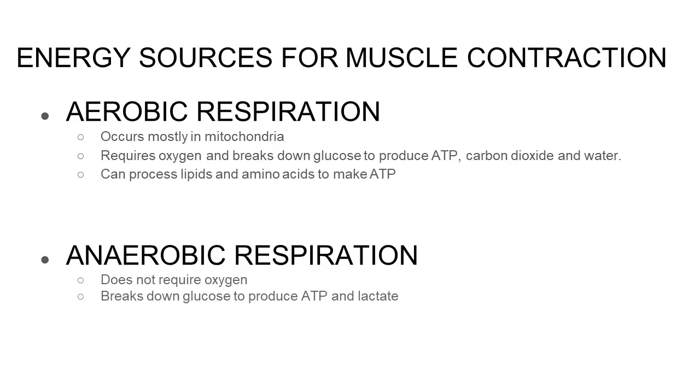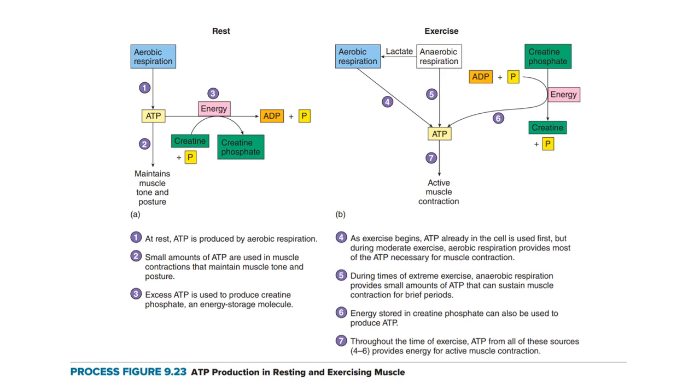Aerobic respiration occurs mostly in the mitochondria. Again, it requires oxygen and breaks down glucose to produce ATP, carbon dioxide, and water. In aerobic respiration, this can process lipids and amino acids to make ATP. While in anaerobic respiration, again, it does not require oxygen. It breaks down glucose to produce ATP and lactate. In this image, you can see a diagram of how ATP is being produced while the body is at rest and while the body is exercising.